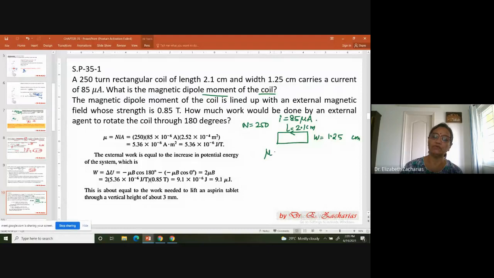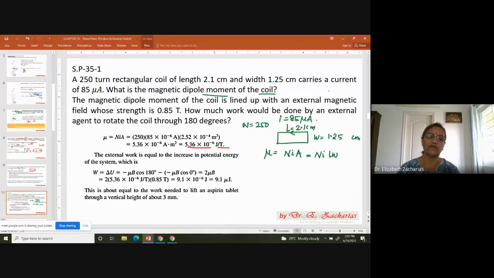So what do you do here? Mu is equal to NIA, which is N into I into LW, because it's a rectangle. When you do that, you find that the magnetic dipole moment turns out to be 5.36 into 10 to the power of minus 6 joule per Tesla. Very, very small. Okay, the next part of the question is, how much work would be done by an external agent to rotate the coil through 180 degrees?